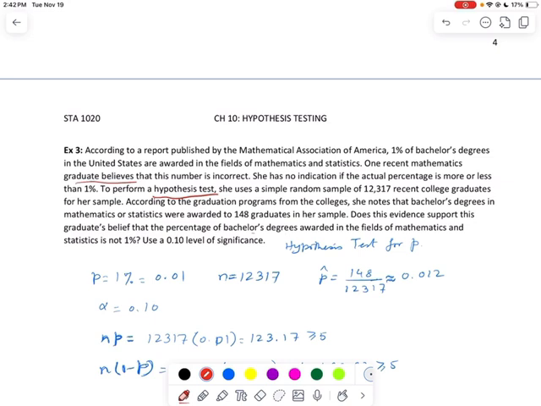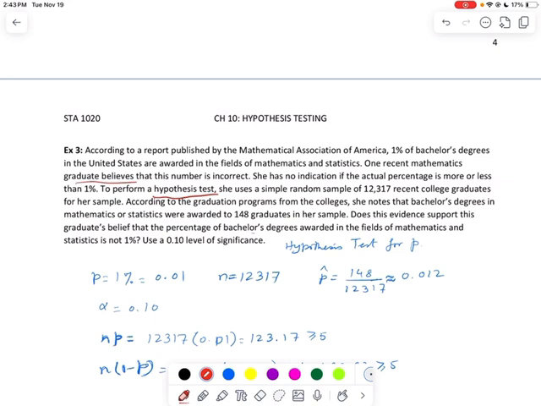Does this evidence support that these graduates believe that the percentage of bachelor's degrees awarded in the fields of mathematics and statistics is not 1%? Use a 0.1 level of significance. Okay, so here they are giving you the value of alpha directly. So we now understand this is a hypothesis test, but for what? For mean or for percentage? Well, it is proportion, right? So it is a hypothesis test for P.